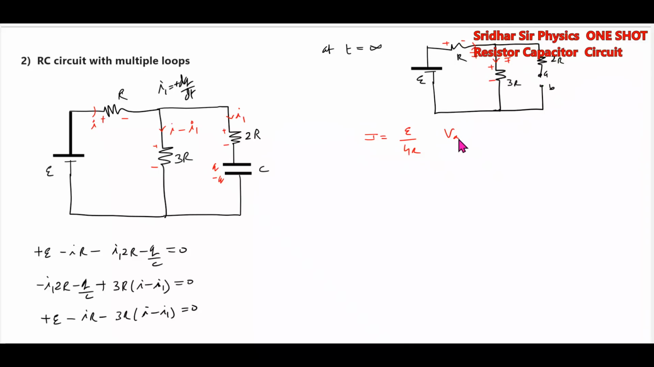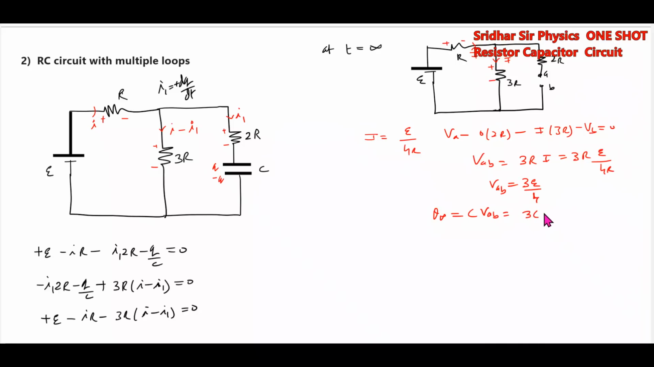Then we'll calculate VAB. VA minus 0 into 2R minus I into 3R minus VB equals 0. VAB equal to 3R into I. I is how much? E by 4R. Then what is the charge? The steady state charge is equal to C into VAB, 3CE by 4. Then we know charge and how to get the time constant. Then this is about the steady state charge.